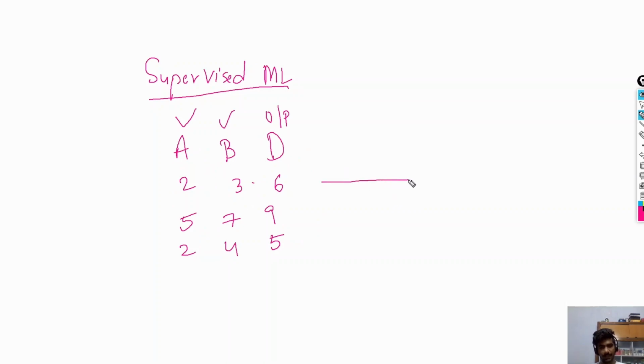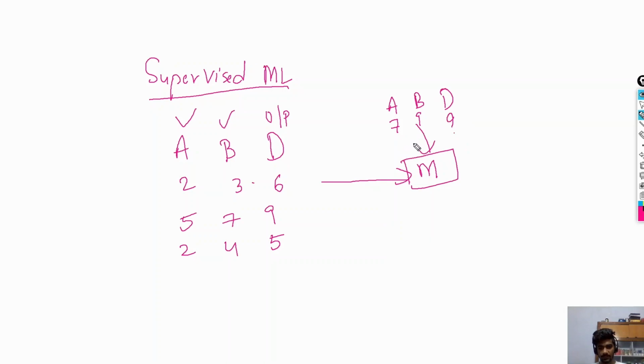If we pass this to a machine learning model M, which takes test data, for example this time the A and B values are passed as 7 and 9, then the corresponding output is to be predicted. This is not known.